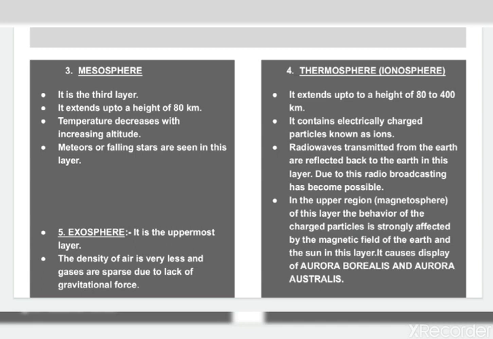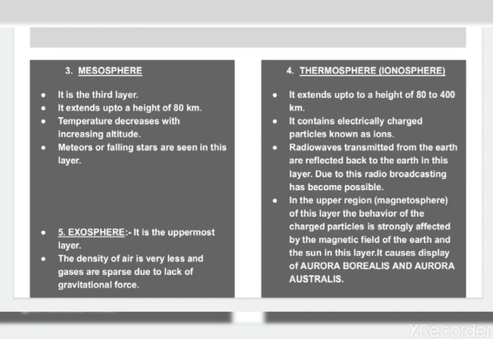Next, number 4 is the thermosphere or ionosphere. It extends from a height of 80 to 400 km. It contains electrically charged particles known as ions. Radio waves transmitted from the earth are reflected back to the earth in this layer. Due to this, radio broadcasting has become possible.